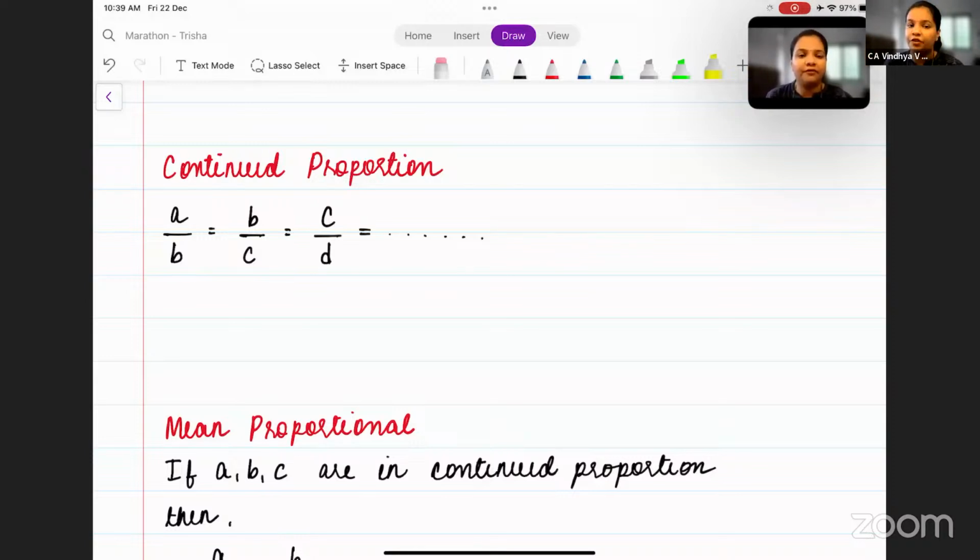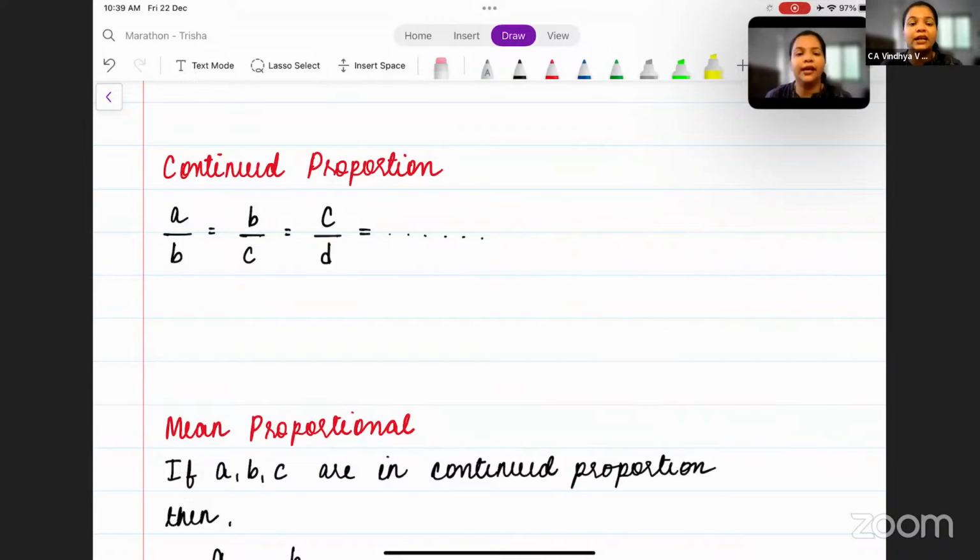And if you observe carefully over here, in the first ratio, the consequent has been repeated as the antecedent of the second ratio. And the second ratio's consequent is repeated as the antecedent in the third ratio. So this is your continued ratio, wherein the consequent of the first ratio is there in the antecedent of the second ratio, and so on and so forth. So continued ratio is A by B is equal to B by C is equal to C by D and so on.